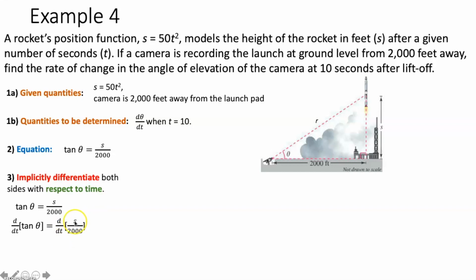Well, the derivative of a variable is just 1, but since we're taking it with respect to time, t, we have to tack on a ds/dt. So that's how that looks. Now, I have an equation that relates rates. That's why this is a related rates problem.